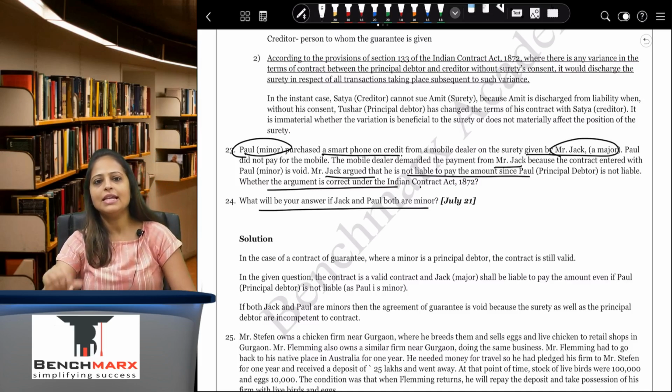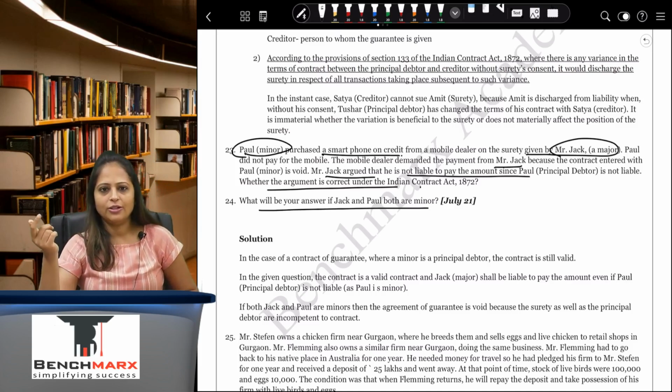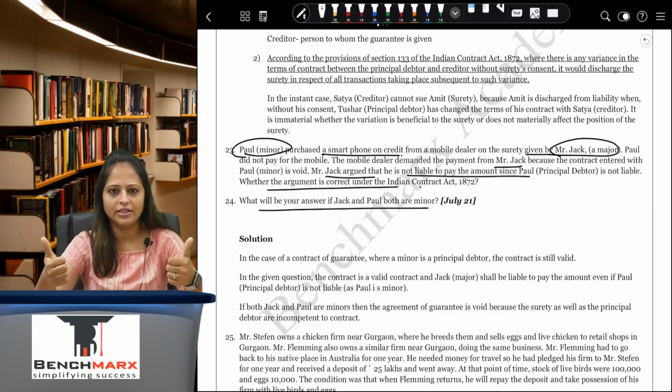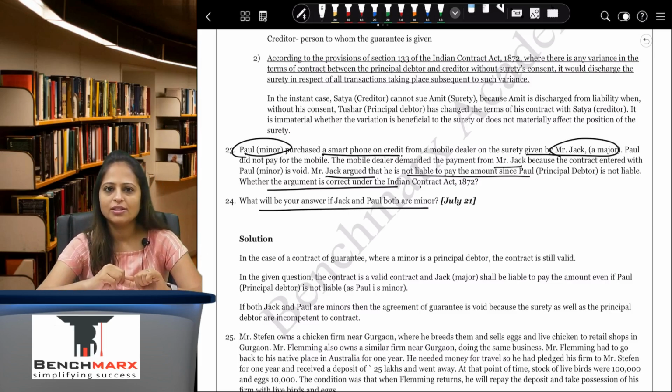So first thing here is that when you are entering into a contract of guarantee, the principal debtor can be a minor. When he is a minor, the contract is between the surety and the creditor. So in this case, since Paul is a minor, Jack is responsible since he is a major, and the contract is between the two of them. Secondly, the surety can never be a minor. Principal debtor can be a minor, but surety can never be a minor, and hence if Paul and Jack both are minor, then in that case he cannot recover anything from both of them and he will just have to bear the loss.